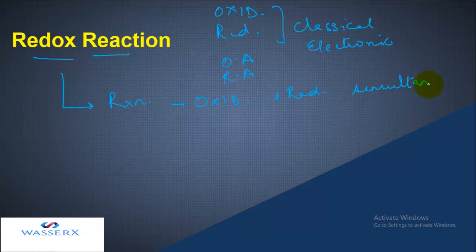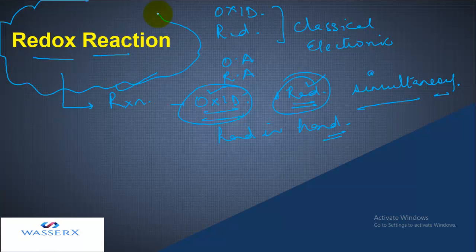One thing you have to keep in mind is that oxidation and reduction go hand in hand. Reduction is not possible without oxidation and oxidation is not possible without reduction. So in all the reactions where you see oxidation, reduction is also taking place at the same time. That is the reason a reaction which involves oxidation and reduction both occurring simultaneously is referred to as a redox reaction.